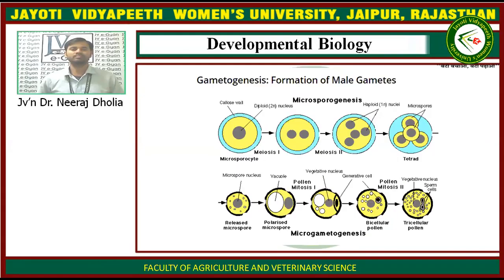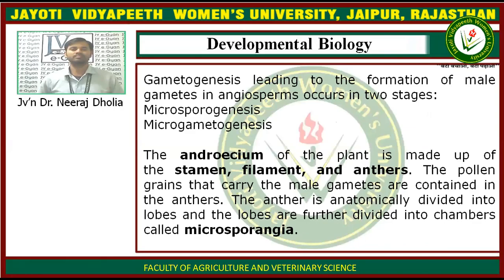So this is the flow diagram of microsporogenesis and microgametogenesis. Let's understand this. As I told earlier, gametogenesis leads to the formation of the male gametes in the angiosperm. It occurs in two stages: microsporogenesis and microgametogenesis.